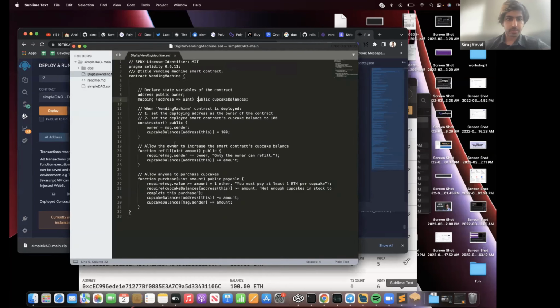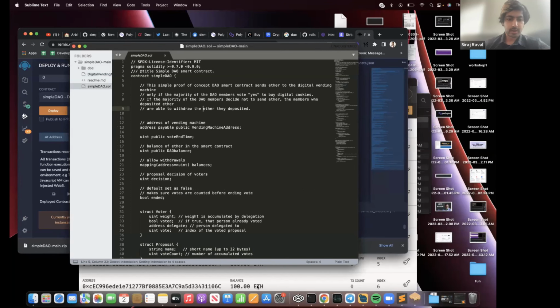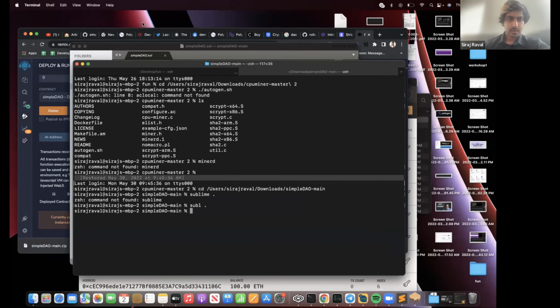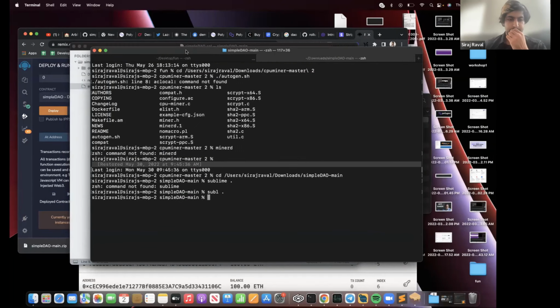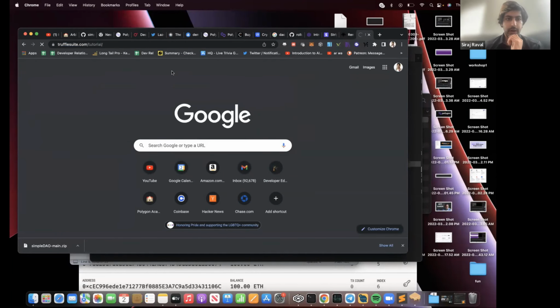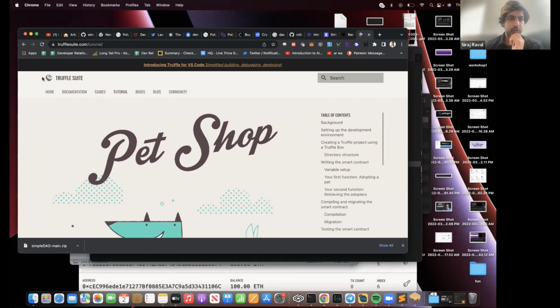In Sublime, we're going to deploy it. So we have simple DAO. I wanted to show you the other way of deploying, which is what we're going to do. We're going to use Truffle.